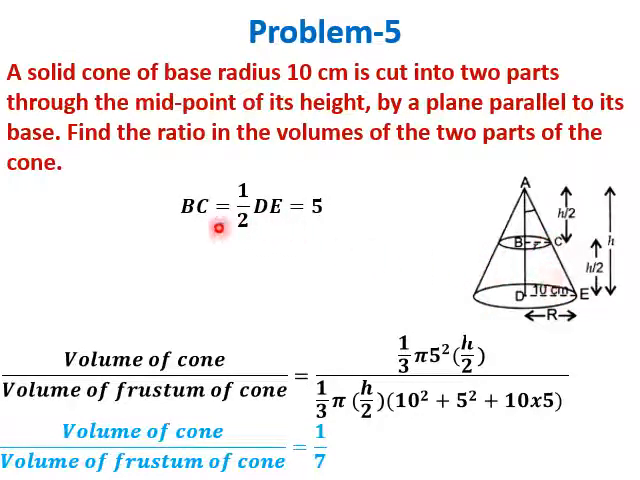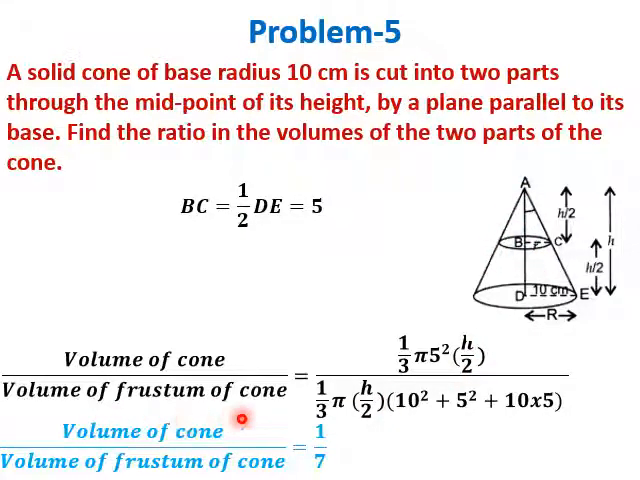Now, according to the midpoint theorem, BC is equal to half of DE. We already explained previously. So if DE is 10 centimeter, BC will be 5 centimeter. Now we need to find the ratio of volumes of the two parts. So volume of cone divided by volume of frustum of a cone. We know volume of a cone is 1 by 3 pi r square h. Here r is 5, so 5 square, and the height is h by 2 for this conical region.